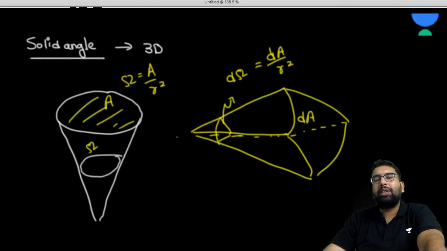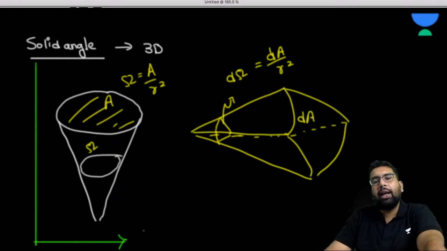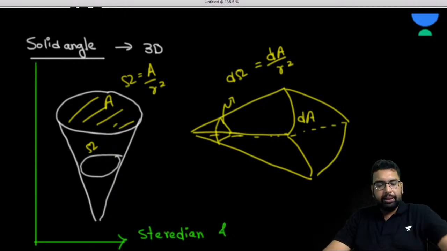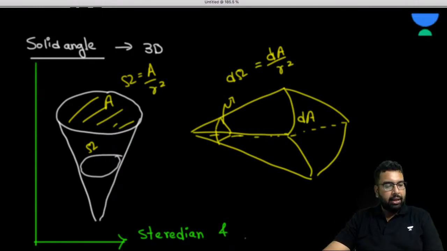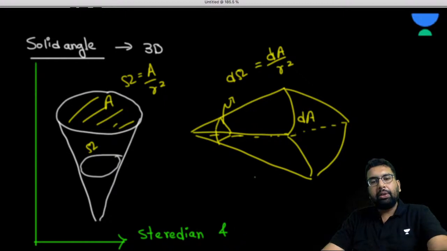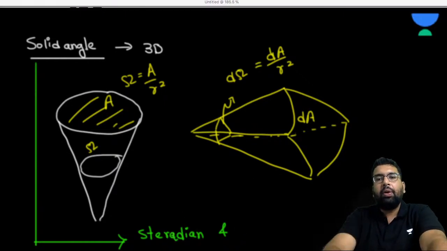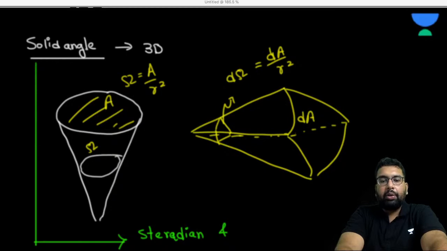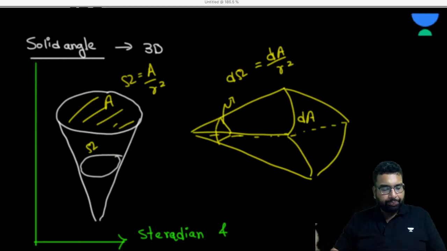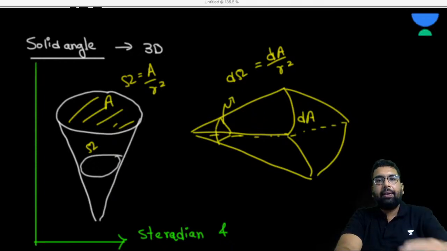So what is the unit of this solid angle, and what is the symbol of it? We are interested in two things: what is the SI unit and what is the symbol? The SI unit of this solid angle is steradian. And this is how we represent it. So this is the solid angle and the unit is steradian.